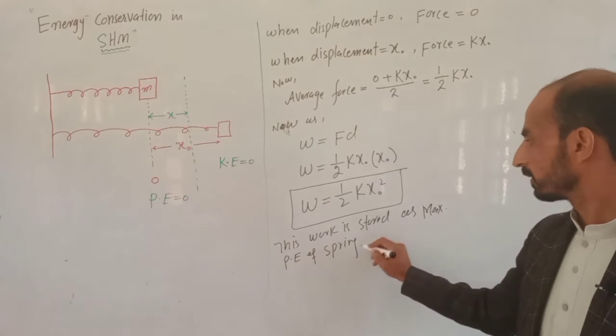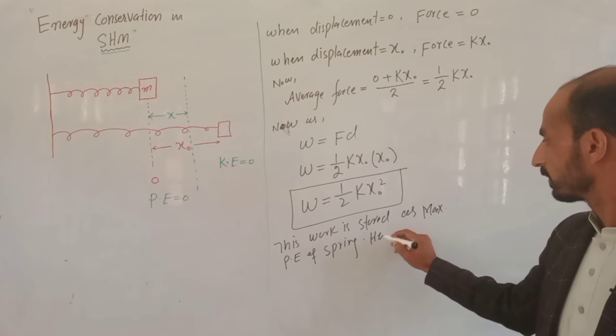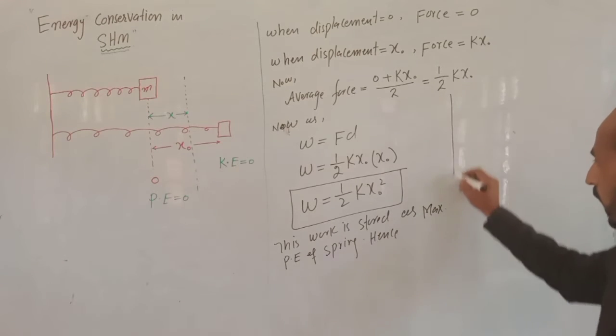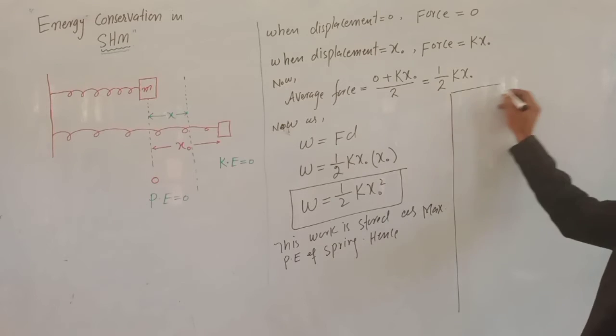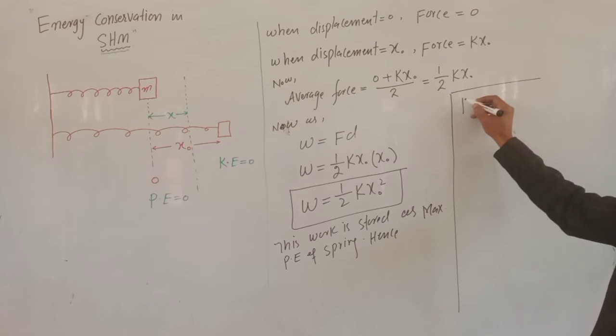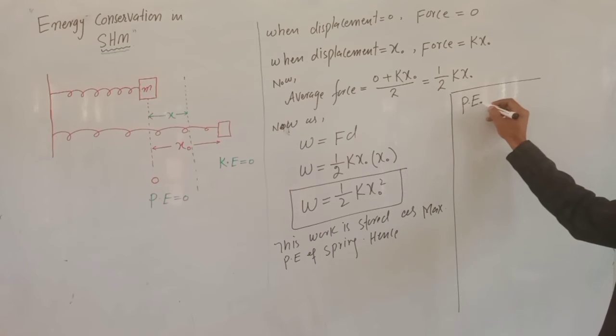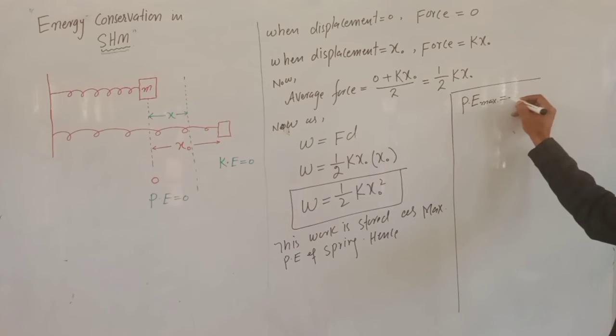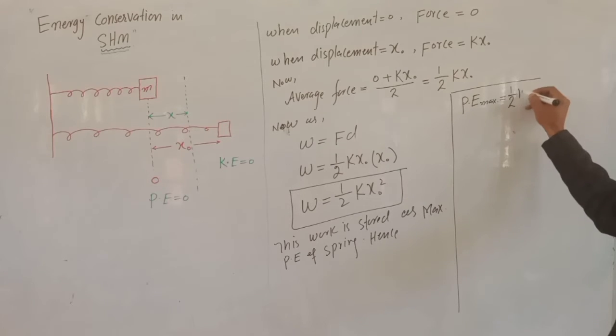So we can write, hence, we have the value of maximum potential energy, and it is equal to 1 by 2 kx naught square.